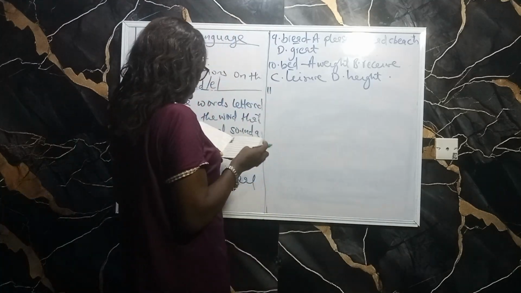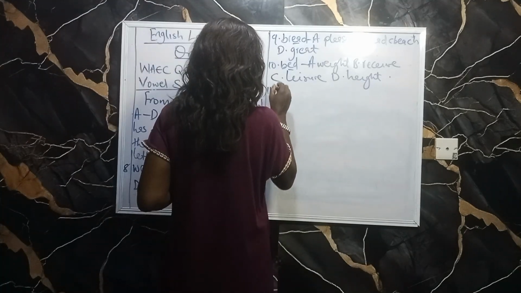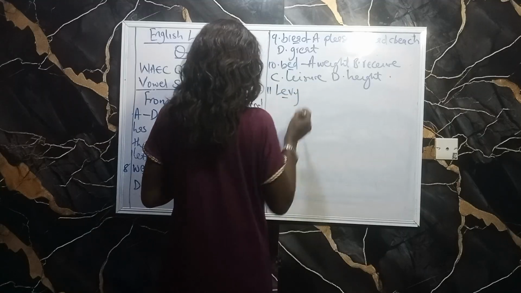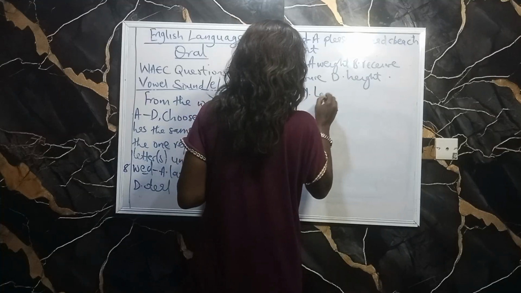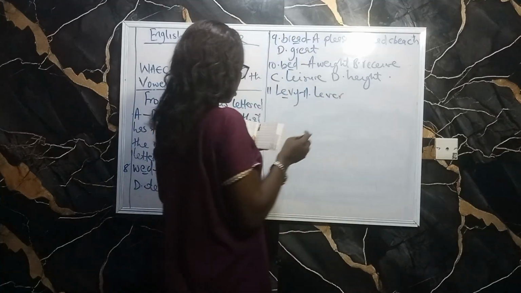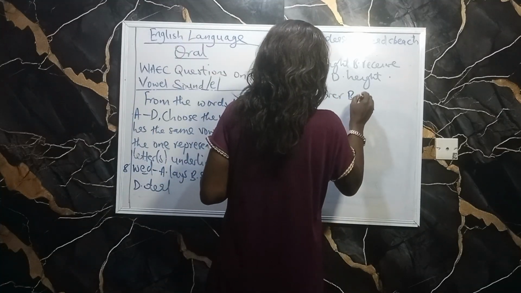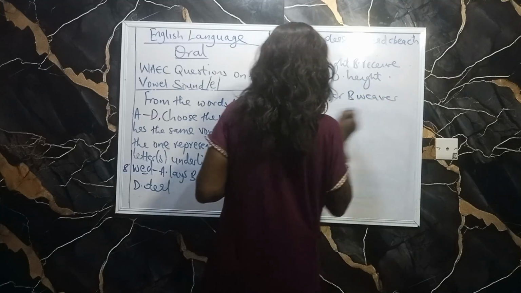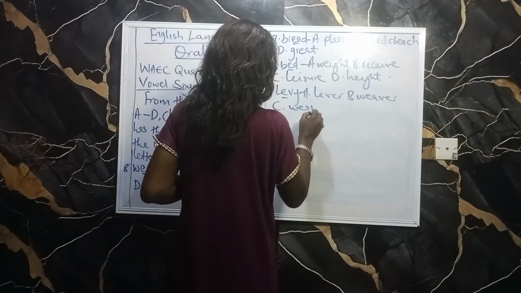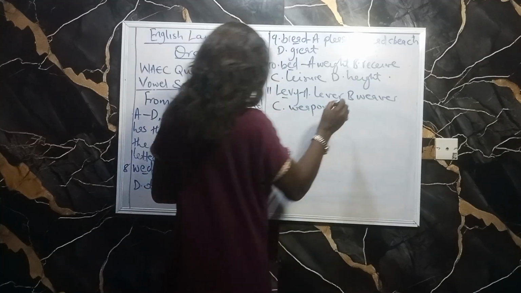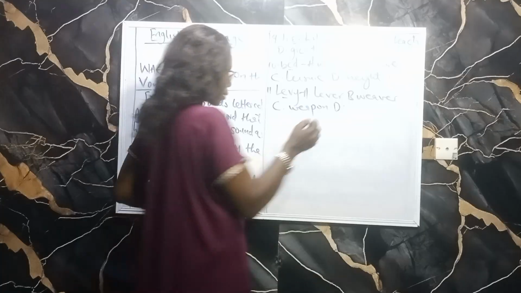11, we have levy. A, liver. B, weaver. C, weapon. And D, we have reader.